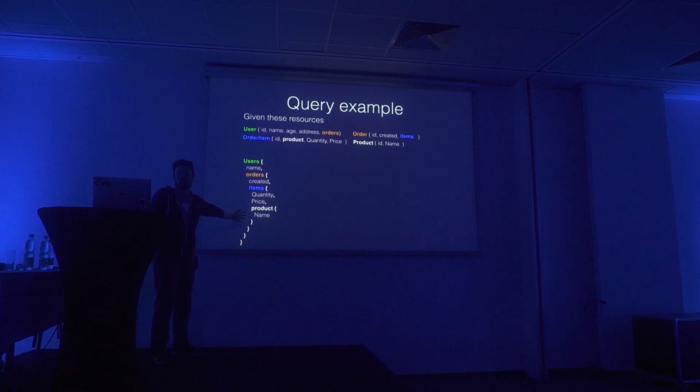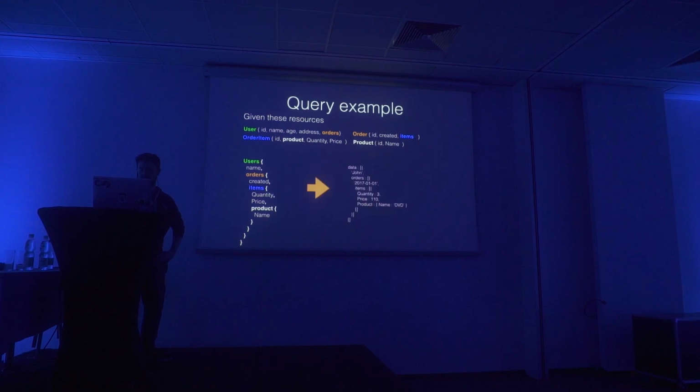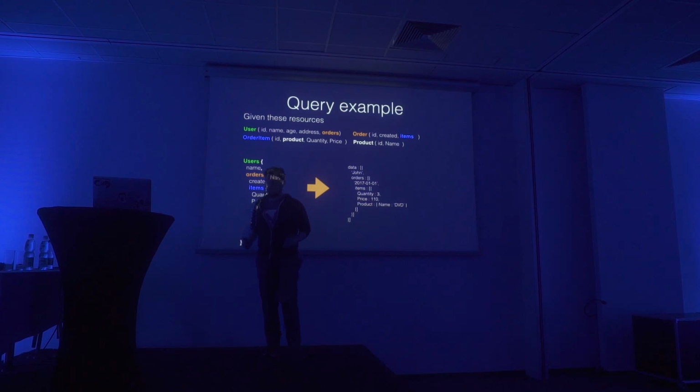And we decide. We are on top of this. It's not the REST backend that decides this is what you get back. We decide. Alright? And of course, the answer we get back is what we can expect. We get the user back, we get an orders array, and under the orders array we get an items array, and under items we have product, and product is more specified what it is.